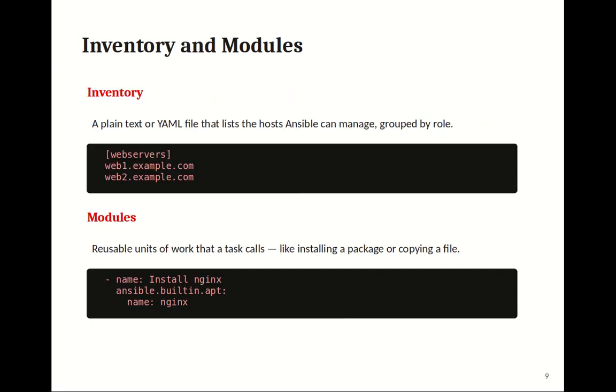Inventory and modules. Inventory: a plain text or YAML file that lists the hosts Ansible can manage, grouped by role. Modules: reusable units of work that a task calls, like installing a package or copying a file.